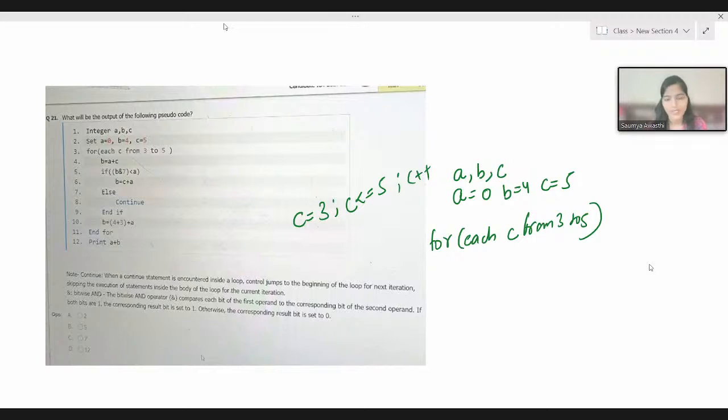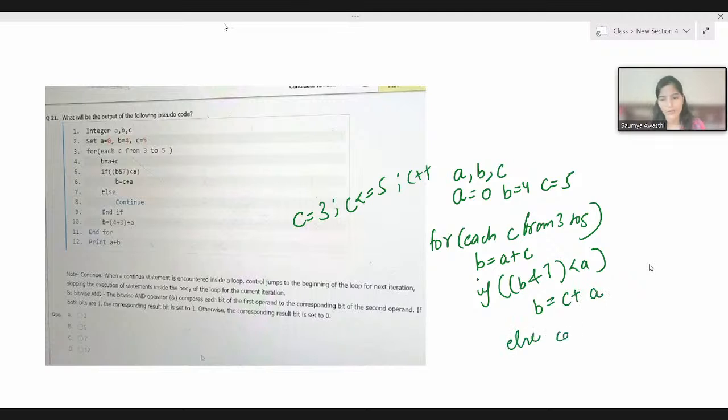So we are in the for loop currently, and here we are doing b equal to a plus c, and if b bitwise and with 7 is less than a, then we have to do certain statements. If this if condition is true, then we are saying b equal to c plus a, otherwise we continue, else continue, right? And then there's another statement, b equal to 4 plus 3 plus a, and at the last you have to simply print a plus b. This statement is neither in if nor else. This is inside the for loop, right?